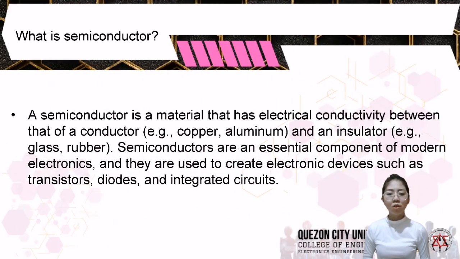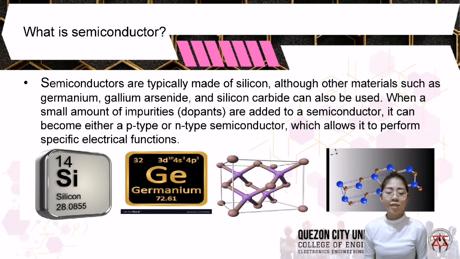So what is semiconductor? A semiconductor is a material that has electrical conductivity between that of a conductor and an insulator. Semiconductors are an essential component of modern electronics and they are used to create electronic devices such as transistors, diodes, and integrated circuits. Semiconductors are typically made of silicon, although other materials such as germanium, gallium arsenide, and silicon carbide can also be used.